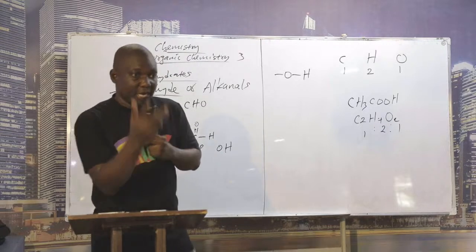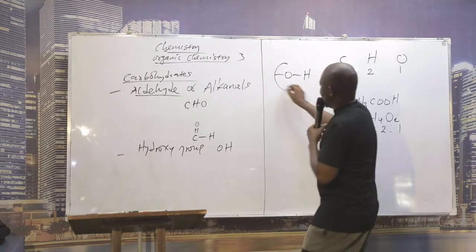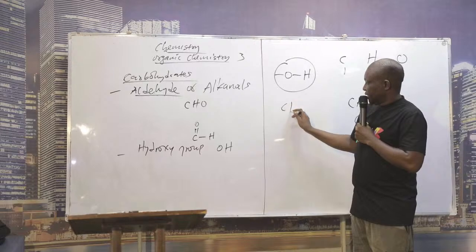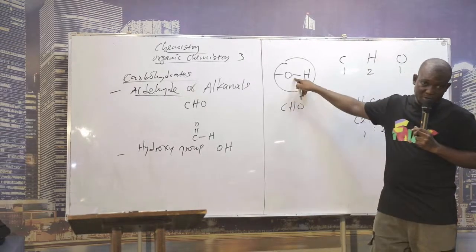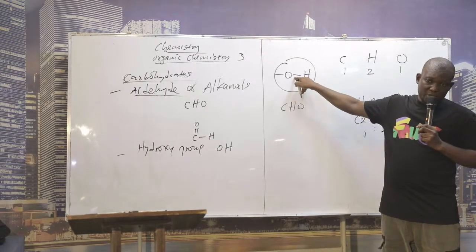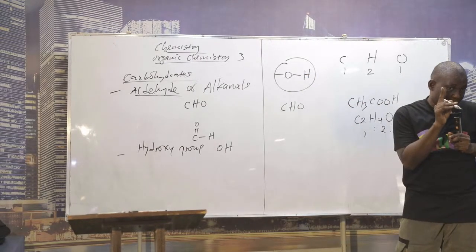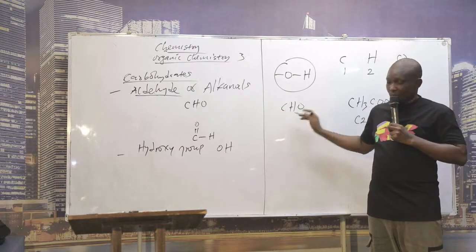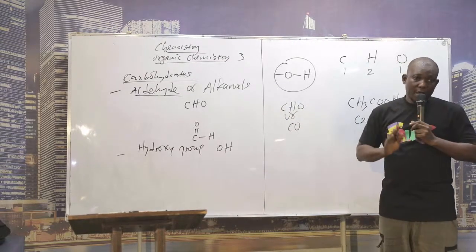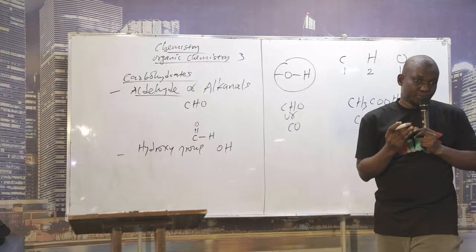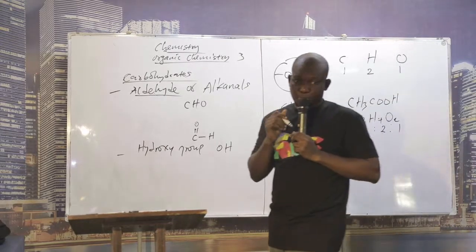Any compound that has many OH groups with CHO. You know what I mean by many? Any compound that has more than one OH, with CHO or CO, is a carbohydrate. A compound that is a polyhydroxyl aldehyde.